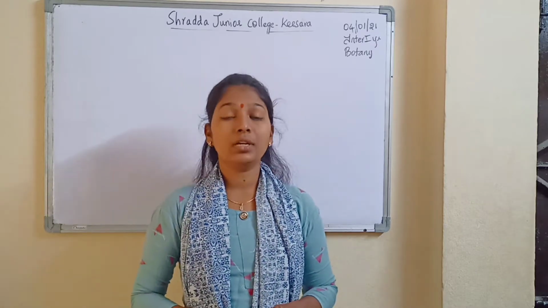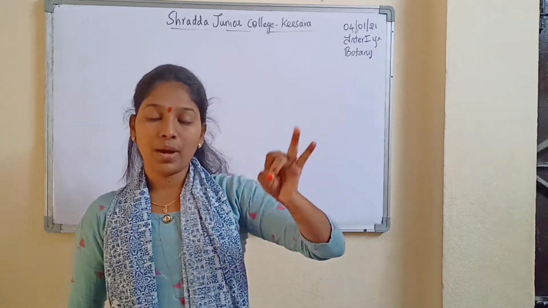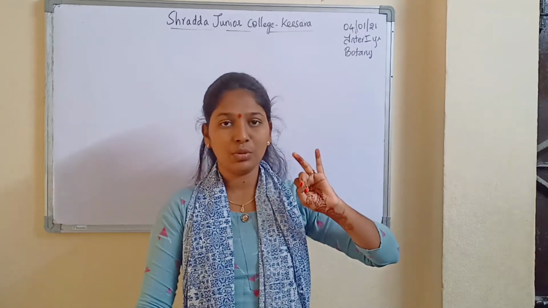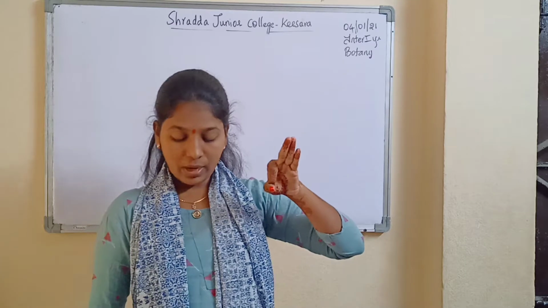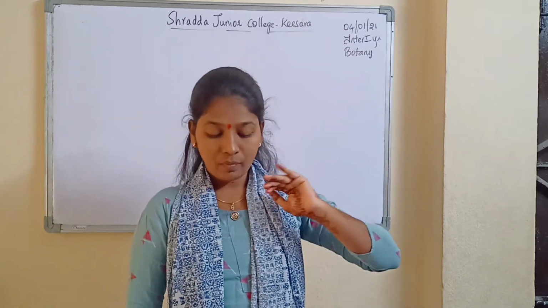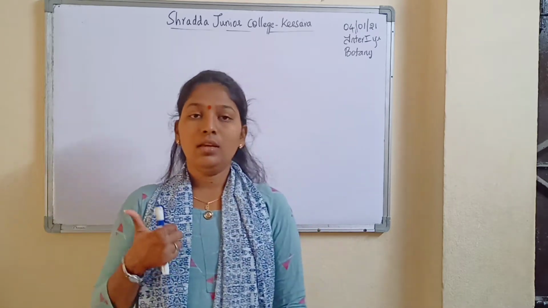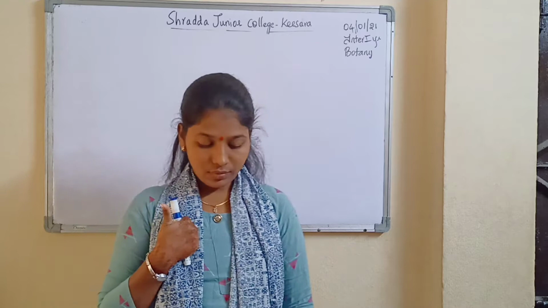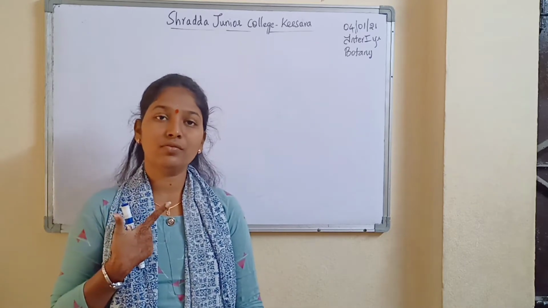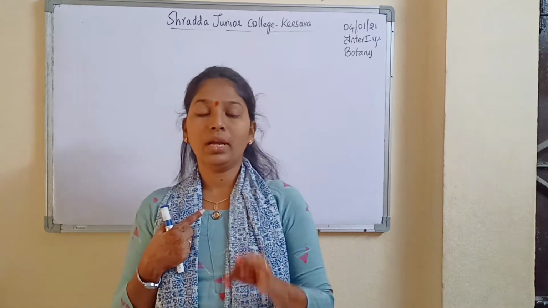So the first chapter is the living world. We have done with that. Second one is the biological classification. Third one is the science of plants, botany. Fourth one is the plant kingdom. Fifth one, morphology of flowering plants. Sixth one, modes of reproduction. Seventh one, sexual reproduction in flowering plants. Eighth one, taxonomy of angiosperms. Up to 8 we have done.